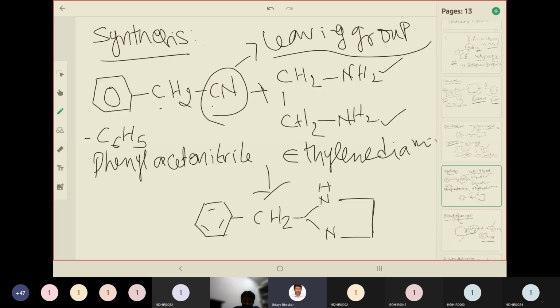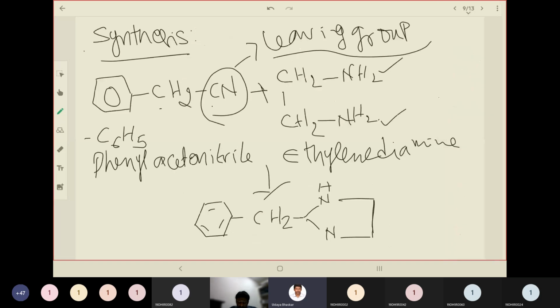Then we saw the synthesis of tolazoline. Here we are using the starting materials phenyl acetonitrile and ethylene diamine, so that the nitrile group is a very easy leaving group. That nitrile will help in getting attached with ethylenediamine, and it gets cyclized into the imidazoline ring. So here I forgot a double bond.